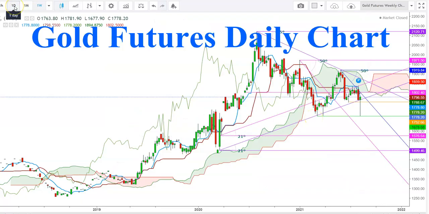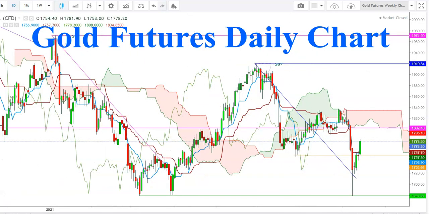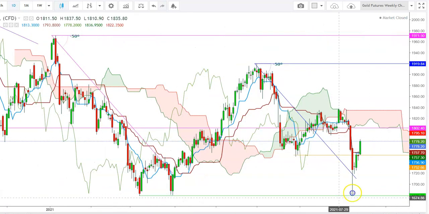So friends, now let us check this move in a daily time frame. Here in a daily time frame, you can see how the gold futures found a steep reversal from here after testing the lows that the gold futures tested during the month of March 2021. In my last video, which I presented for explaining the expected direction moves for the week of August 9th, I openly predicted that the gold futures could find a steep downward move up to these levels, but here you can see how this level provided a strong support and the gold continued to move upward and finally found a breakout above the 26 days moving average in a daily time frame on Friday.